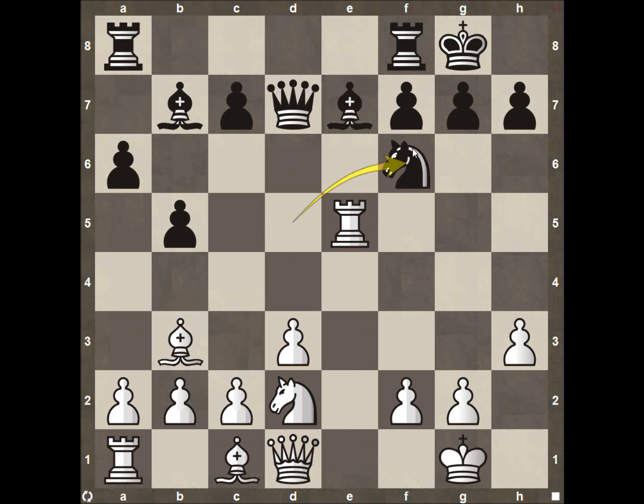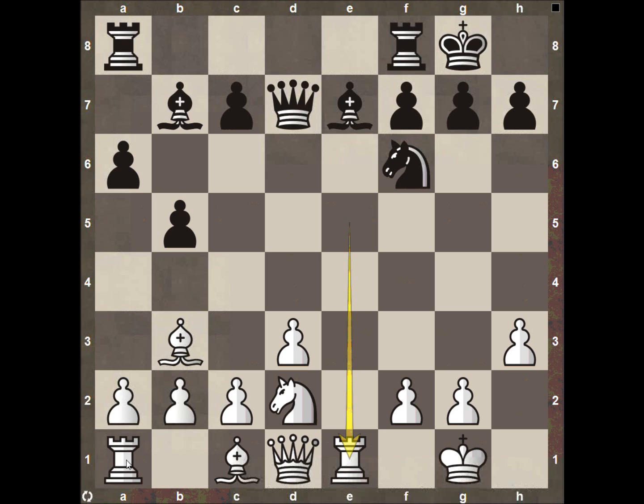Now we're going to have the knight swing back here to f6, and then we have the rook coming back here to e1. So if we analyze this position from both sides, it's what we talked about before. White is up material. He's one central pawn up, but white has a very cramped position on this board.